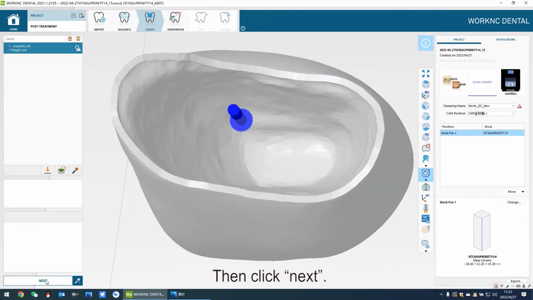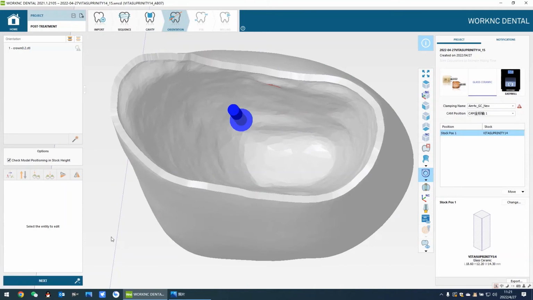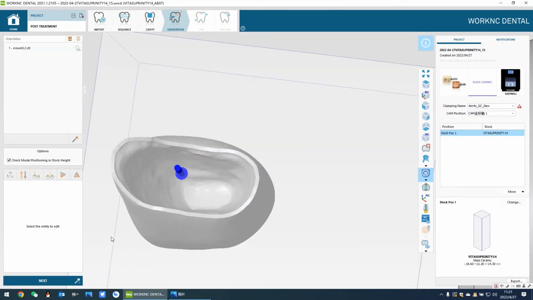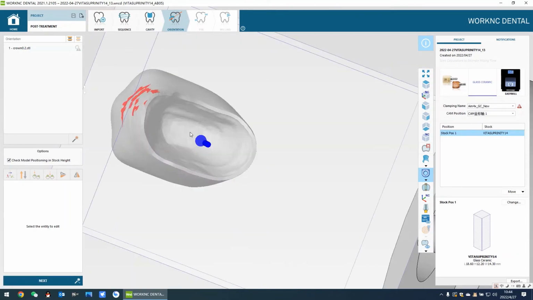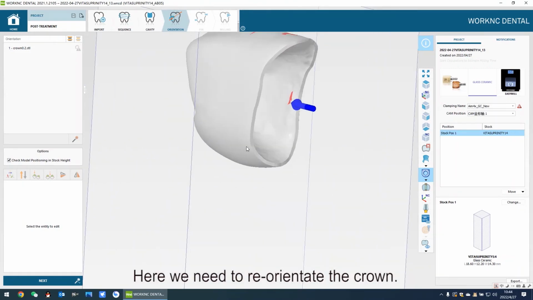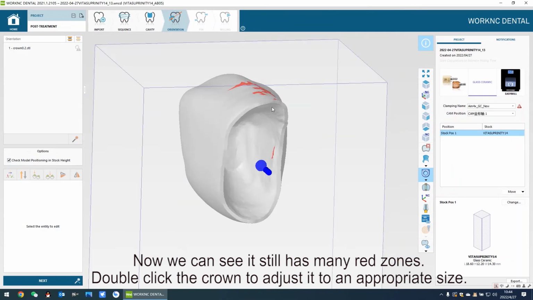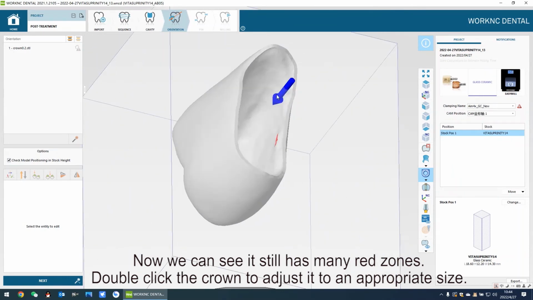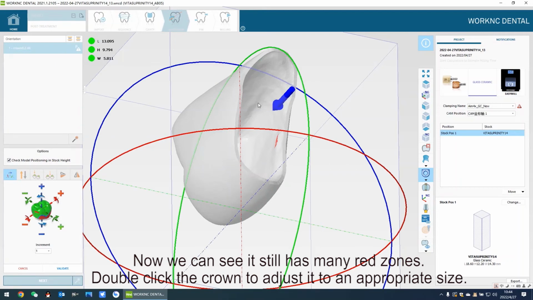Then click Next. Here we need to reorientate the crown. Now we can see it still has many red zones. Double-click the crown to adjust it to an appropriate size.